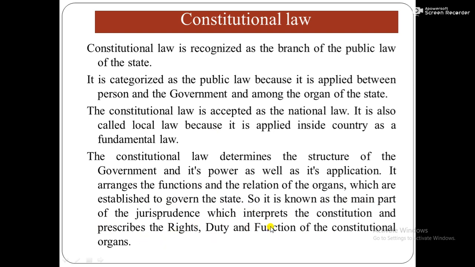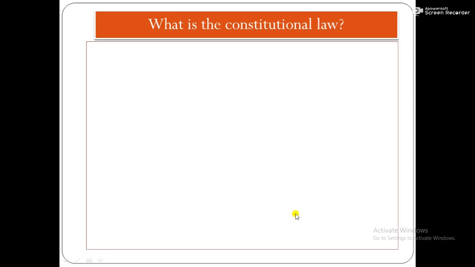It is also the main part of the jurisprudence. Jurisprudence, a very common word, means knowledge of law, skill of law, which is studied as jurisprudence. And in jurisprudence, constitutional law is very important. Why is it necessary? Because it interprets the constitution, rights, duties, and functions of the constitutional organ. Then what is the constitutional law?